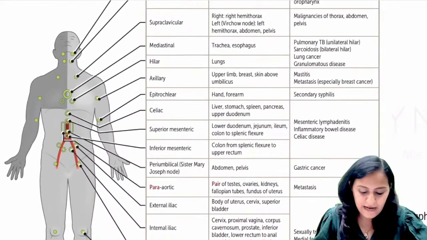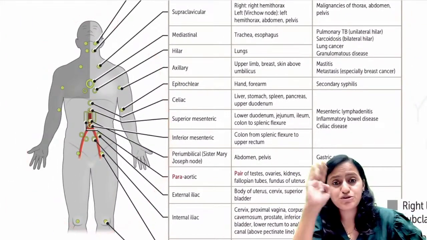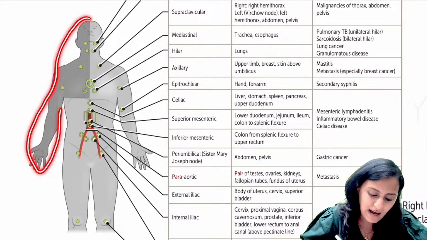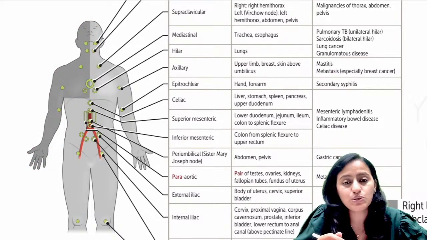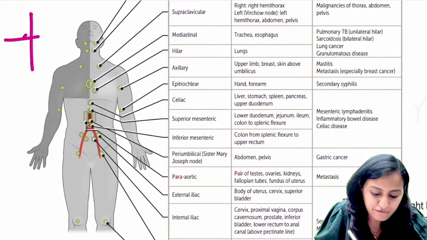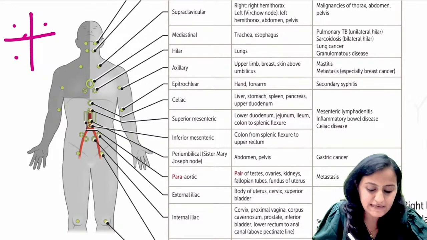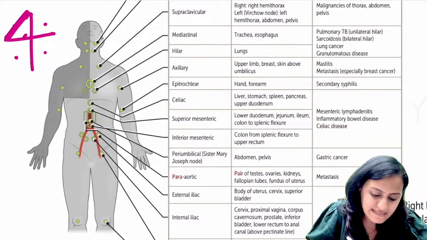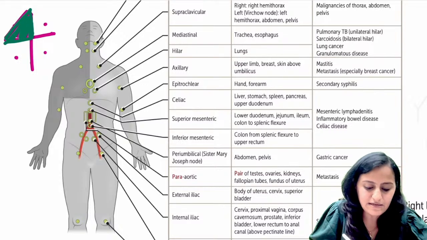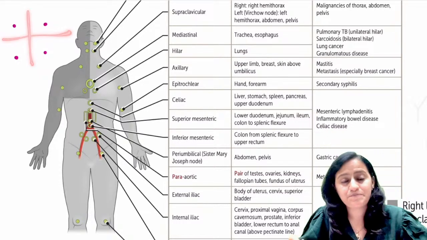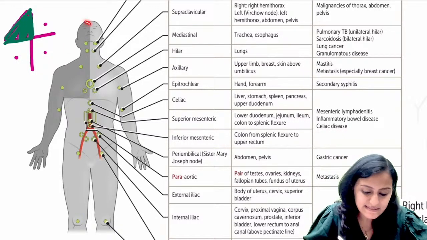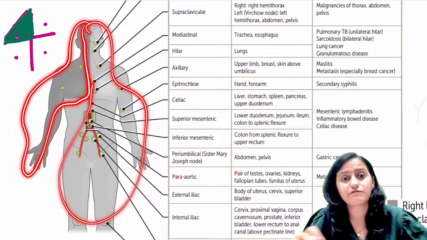So the first thing that you should note in this figure is, visual memory is actually the best memory to help you remember the stuff. So remember this image, and you can see that this part of the body is being shown in a different color compared to the rest of the body. If I divide the body into 4 quadrants, it is the right upper which is shaded in a different color. Why is it shaded in a different color, guys? Because it is showing that this lymphatic drainage is different from the rest of the body.